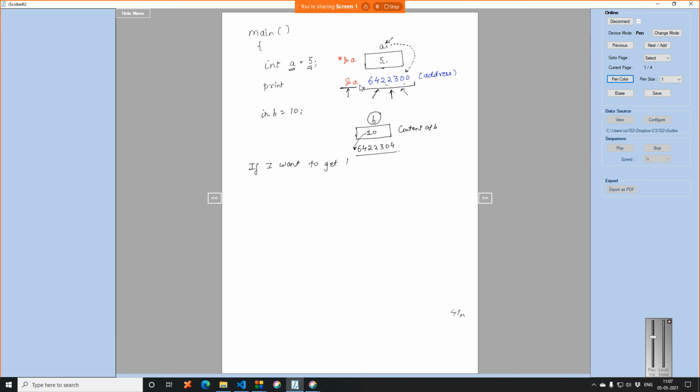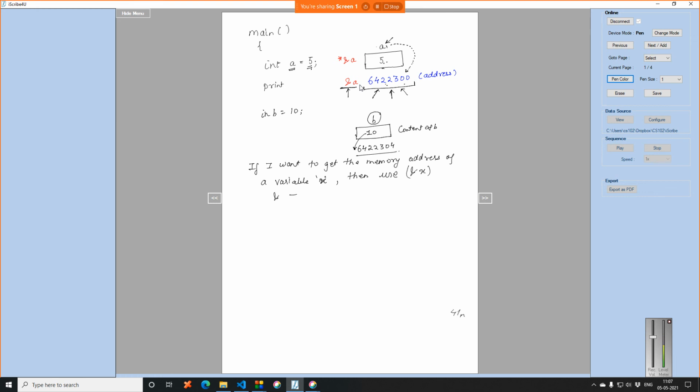If I want to get the memory address of a variable x, then use ampersand x. Not the bracket, just ampersand x.